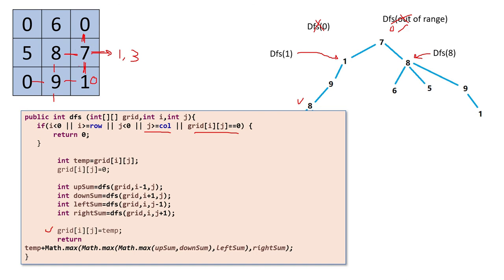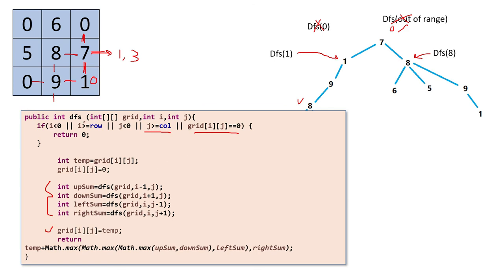Now suppose for any function for 7, I can go in 4 directions, that is up, down, left and right. For up, what I will do? I will do I minus 1, j. For down it will be I plus 1, j, and for left it will be I, j minus 1, and for right it will be I, j plus 1. From the 4 directions I will collect the sum, and then I have to return what? The maximum between all these 4. So the maximum between all 4 I will choose, and I will add my current cell value also, and then I will return to the upper function, and that way at the end we will get the result.